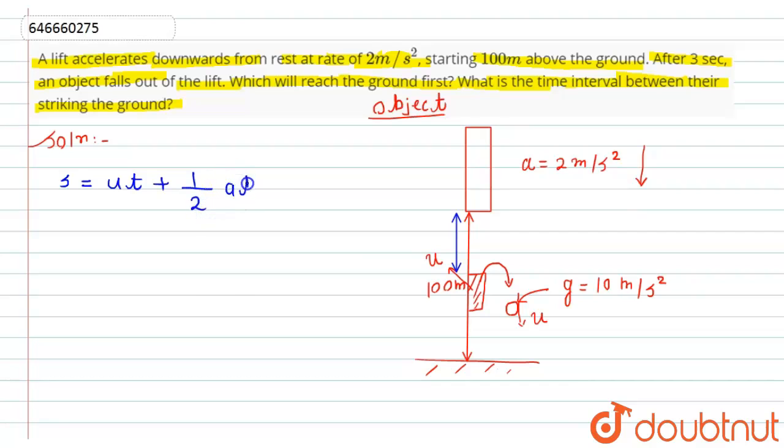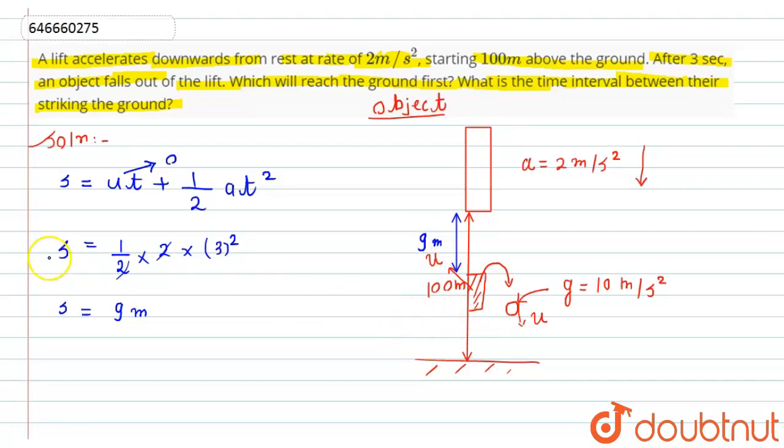As the initial speed is 0, the first term will be 0, and the acceleration of the lift is 2 meter per second square, so s equals 1/2 into 2 into 3 square. The 2 cancels, and 3 square gives 9 meter. It means in 3 seconds the lift covered a distance of 9 meter.